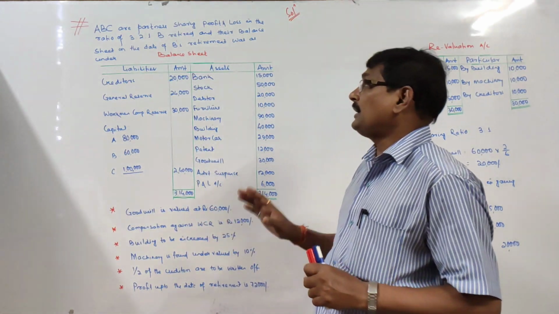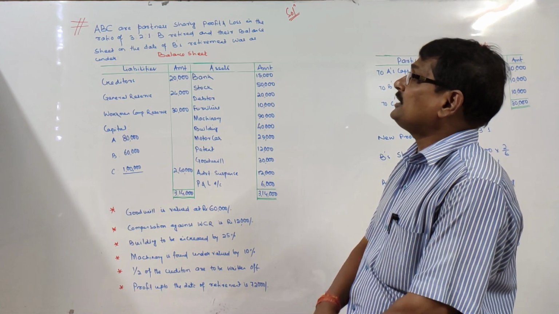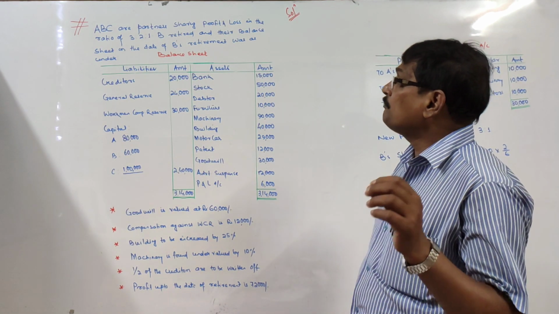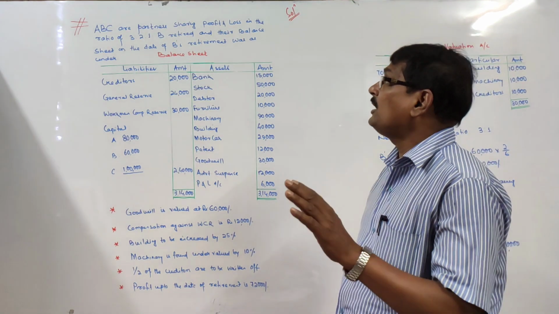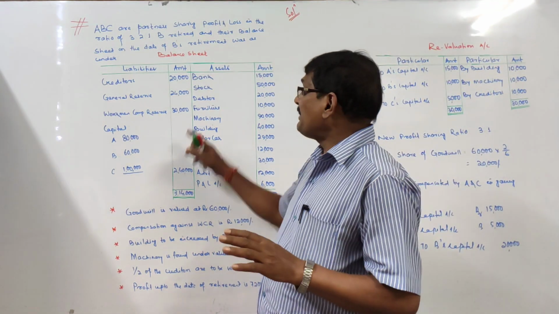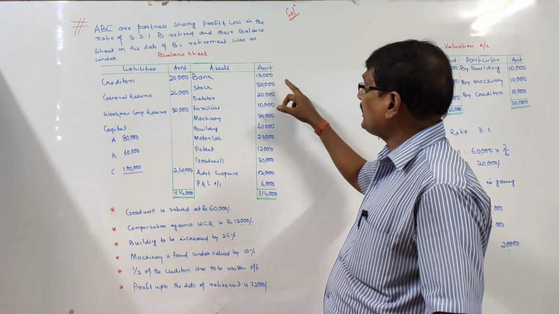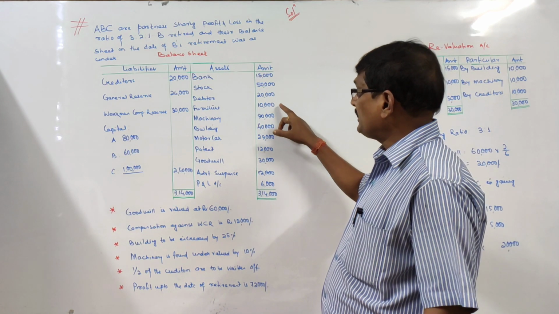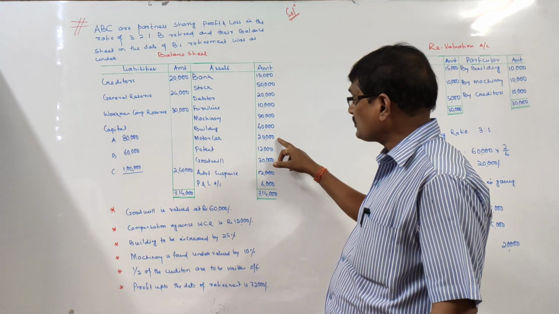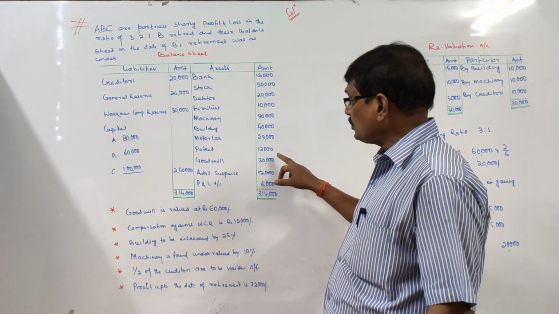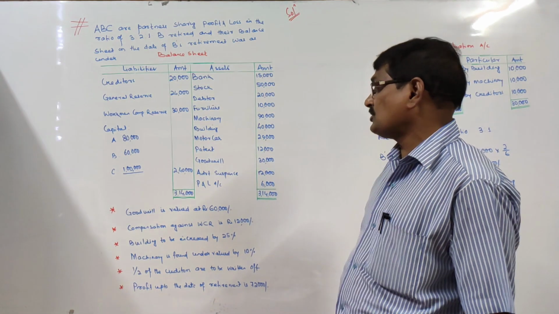As the question says, A, B, and C are partners sharing profit and loss in the ratio 3:1. B retired, and their balance sheet on the date of retirement was as under. On the asset side: bank 15,000, stock 50,000, debtors 20,000, furniture 10,000, machinery 90,000, building 40,000, motor car 29,000, patent 12,000, goodwill 30,000, advertisement suspense 12,000, and profit and loss account 6,000.